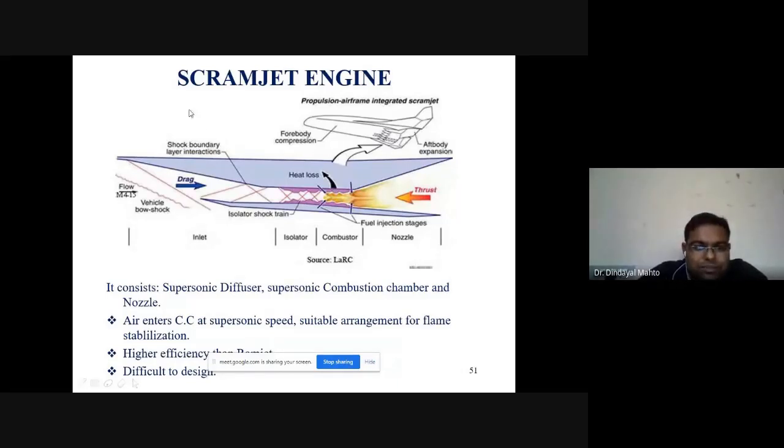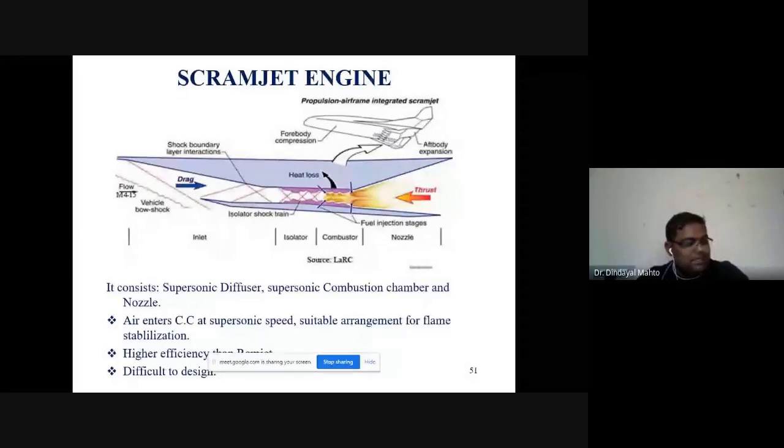If we look at the design of this scramjet, by design itself we provide the overall shape of the intake in such a way that the moment air strikes the intake, it generates a shock pattern. So there will be continuous shock generation inside the intake, followed by continuous shock generation inside the combustion chamber. Here combustion occurs at supersonic speed. The problem is flame stabilization. In a scramjet engine, we face the problem of sustaining the flame at high supersonic speed.